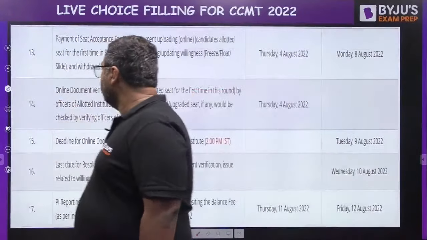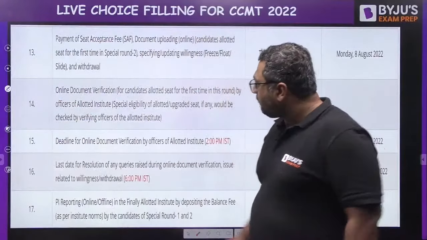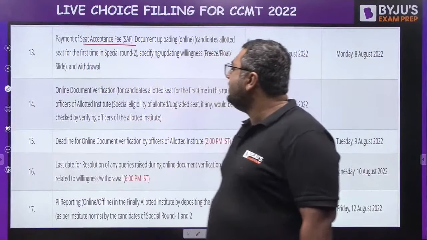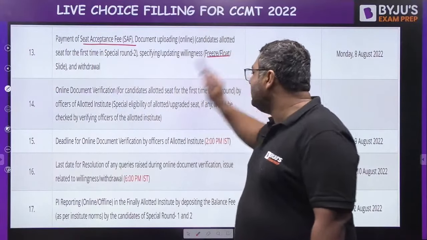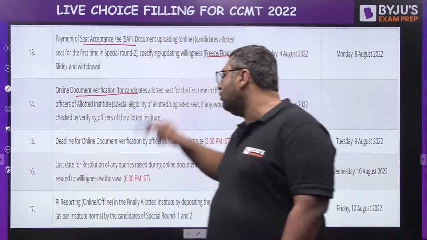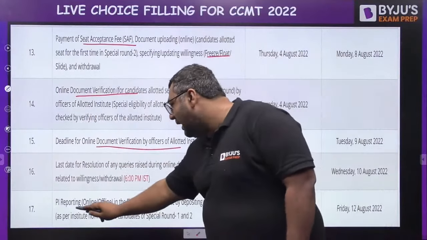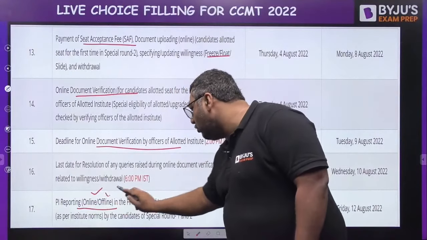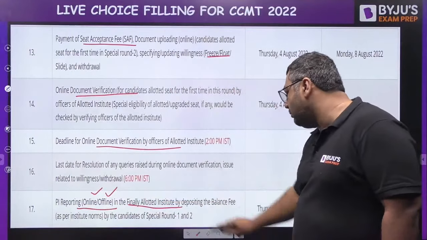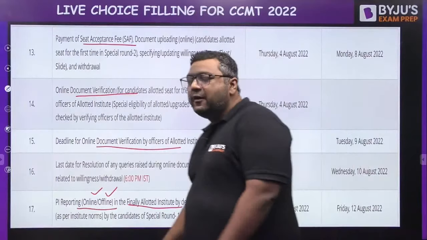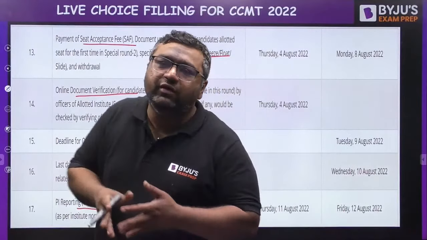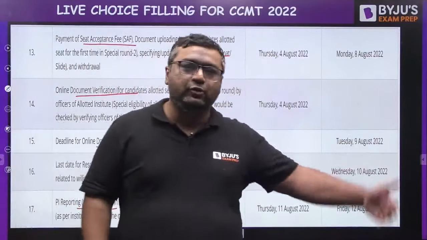Then once again, if you get anything in the second round, you will have the options of seat acceptance fees and online verification, and then the officer will finalize this. Then you will go online or offline to the finally allotted institute by depositing the balance fees, and you will get the time from when your master's MTech is going to start.